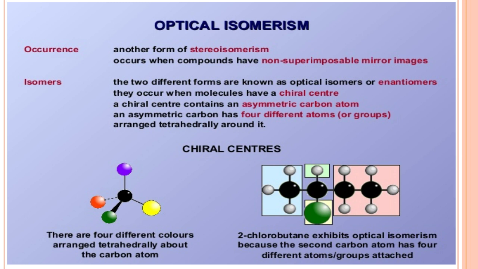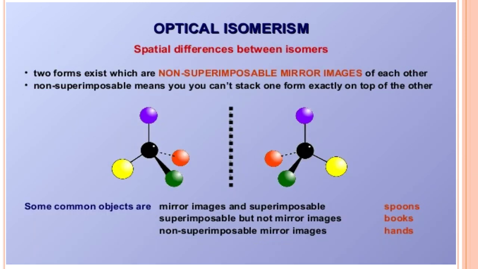This carbon is called a chiral carbon, which is optically active. For a compound to be optically active, the basic criterion is that it should contain at least one chiral carbon. Optical isomerism arises from the spatial arrangement of groups around the chiral carbon.